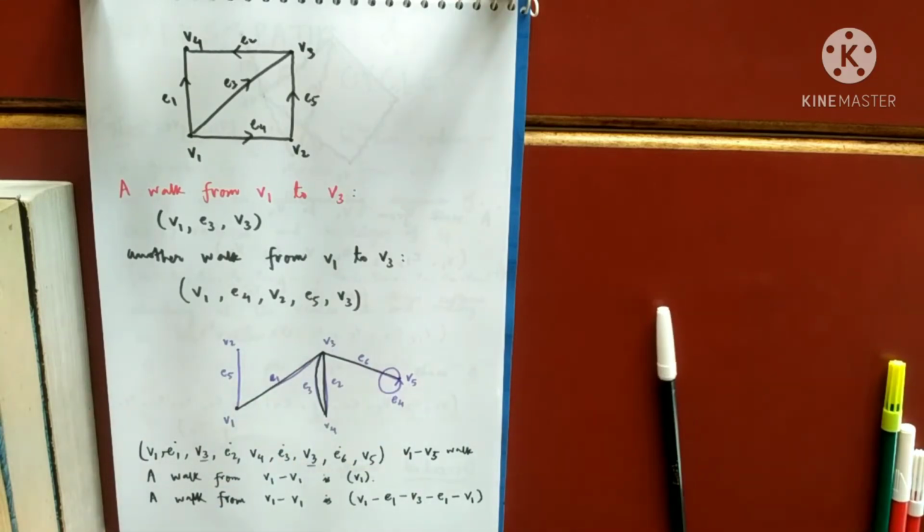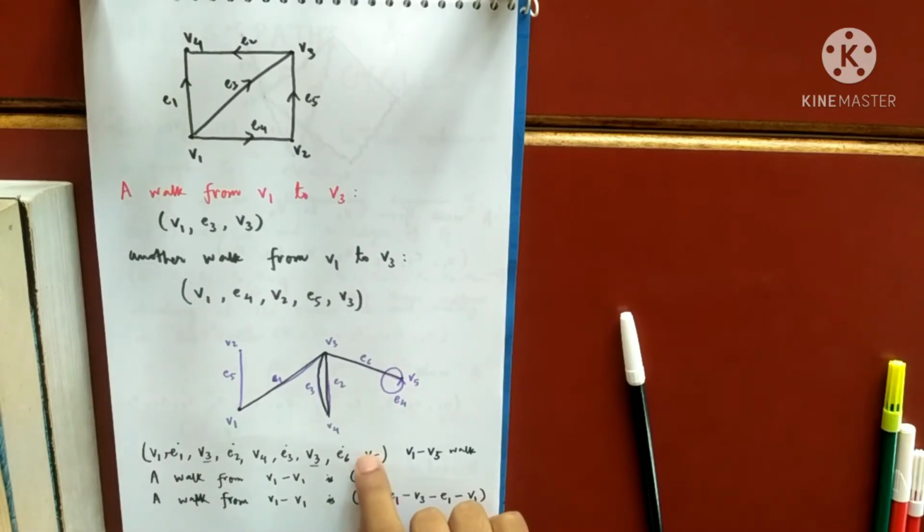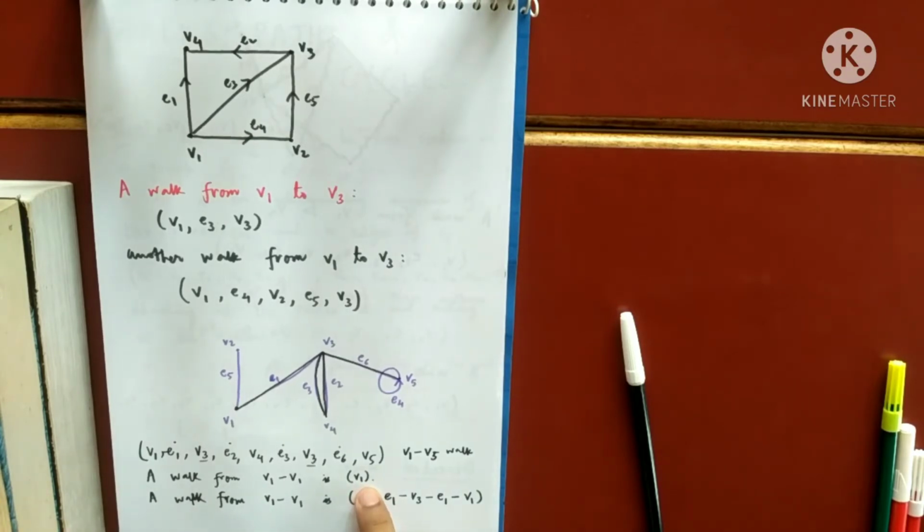So these terminologies just make you write what is an open walk, a closed walk, and what is the length of a walk, the number of edges used in the walk. And a walk is called a trivial walk when this happens: only one vertex is there and no edges. We call that walk a trivial walk. Otherwise the walk is called non-trivial. And secondly, the length of a walk is the number of edges used. Let me very quickly write all these definitions, so that will help us.